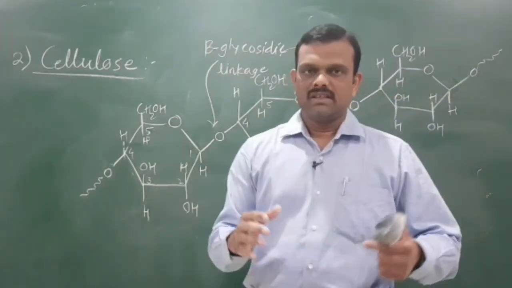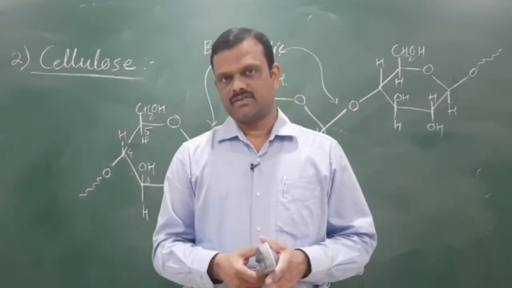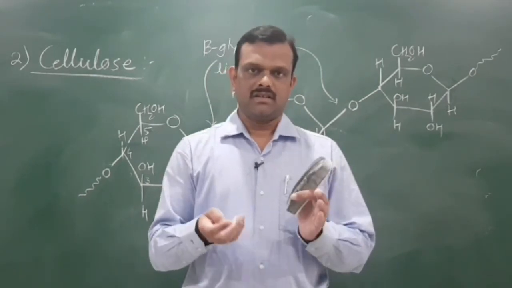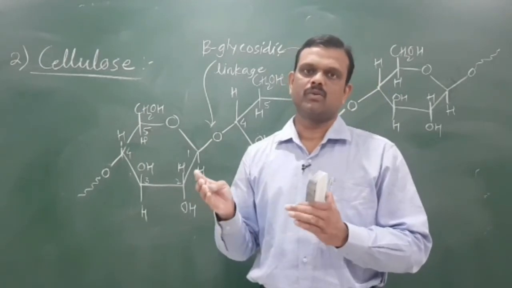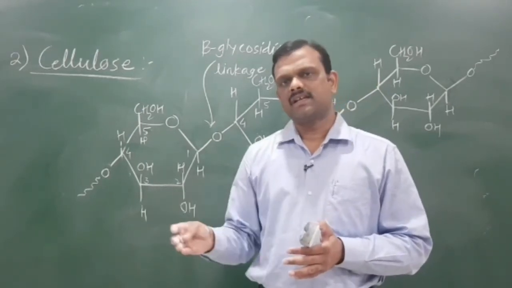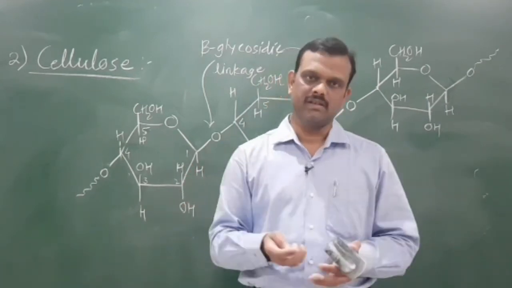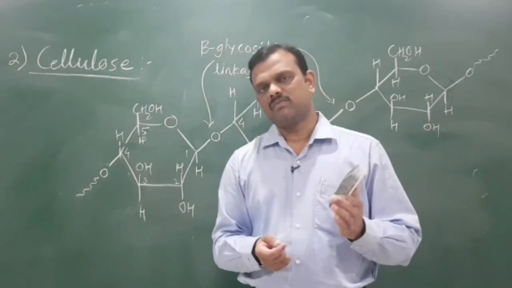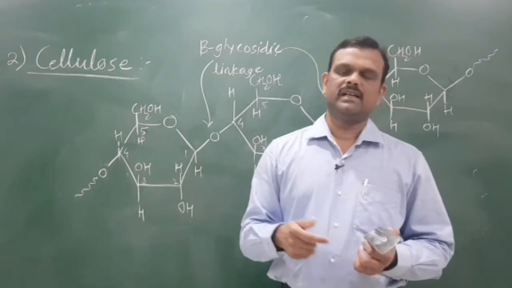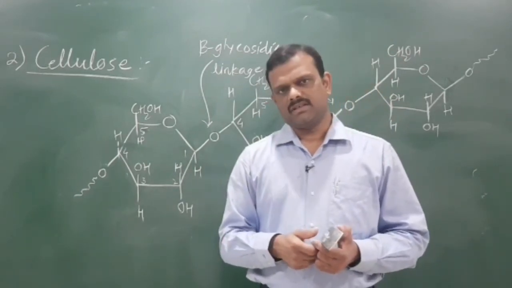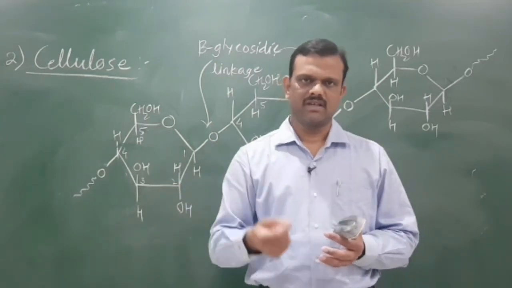Okay, all these points are related to carbohydrates. Thus we have completed the first biomolecule, that is carbohydrate. In the next lecture, what we have to study? The next biomolecule, which is protein. Actually only 3 biomolecules are studied in detail. The first one is carbohydrates, the second one is protein, and the third one is nucleic acid. Okay, and the remaining small points on hormones, enzymes, etc. are also there.